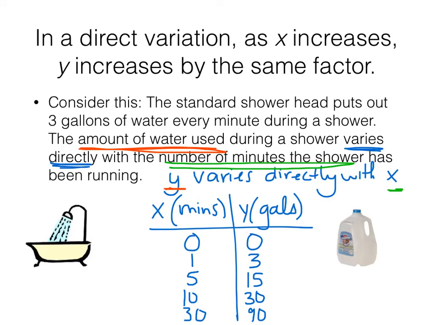y varies directly with x. And anytime you hear a phrase in a math problem where it tells you blah varies directly with blah, the first thing is the y, and the second thing is going to be represented by the x. All right, let's continue.